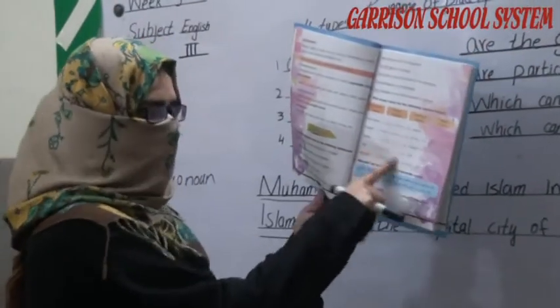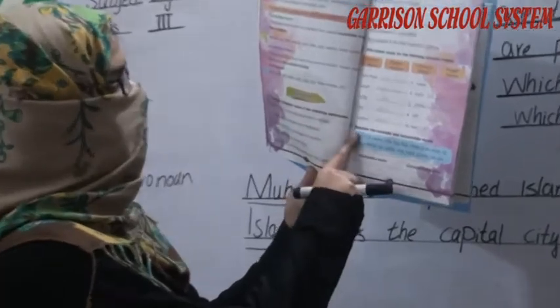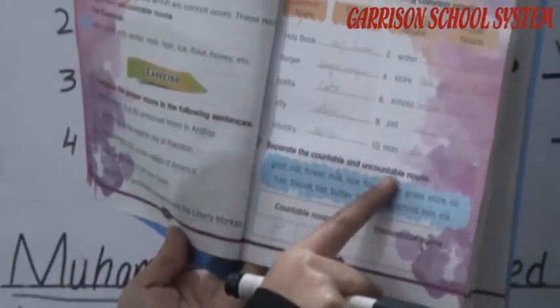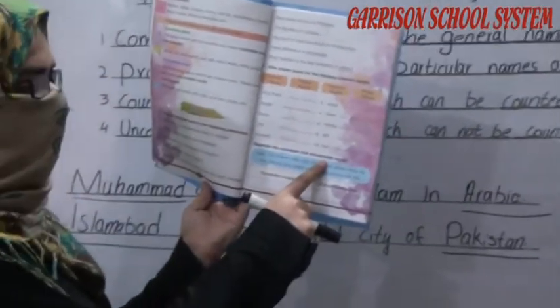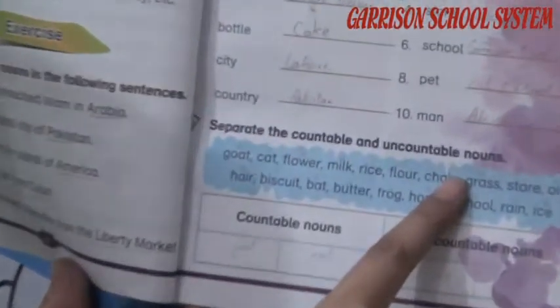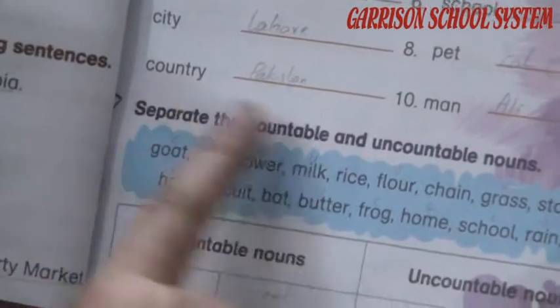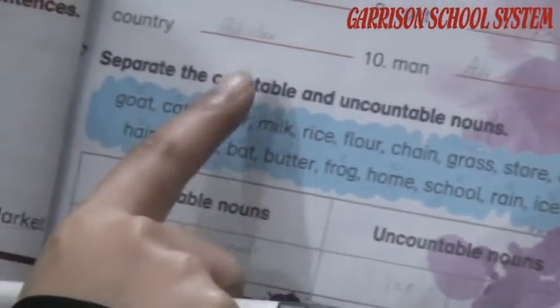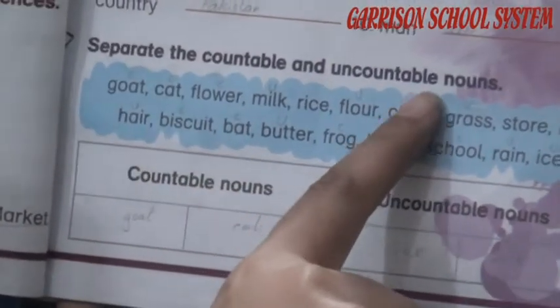Now, you have to complete this. Separate the countable and uncountable nouns. Countable noun which can be counted and uncountable noun which cannot be counted. Now they are giving you different words and you have to put them in the countable section and in the uncountable section.